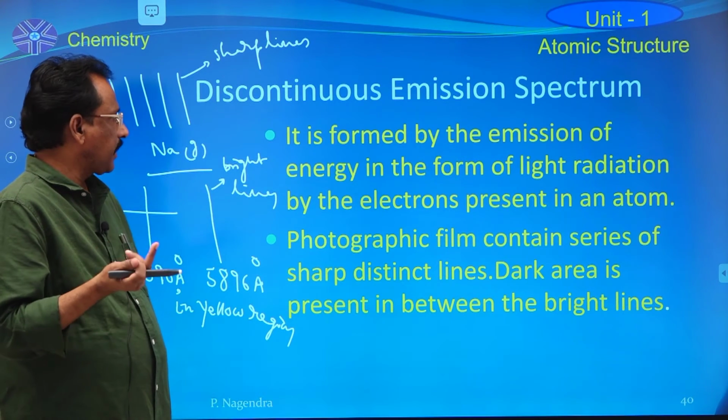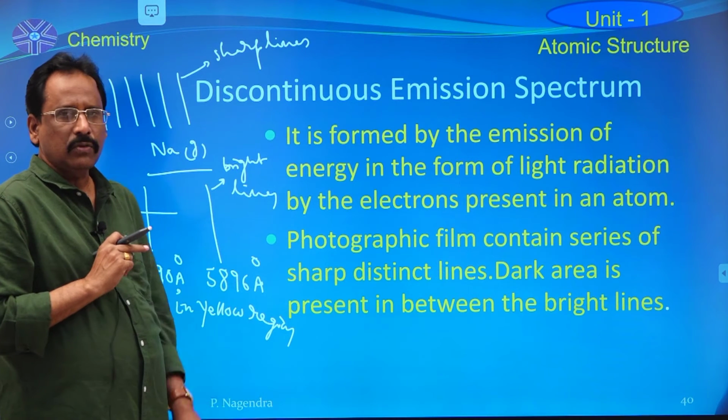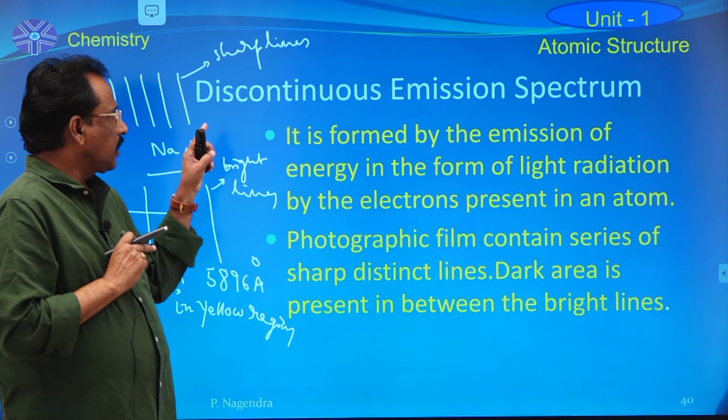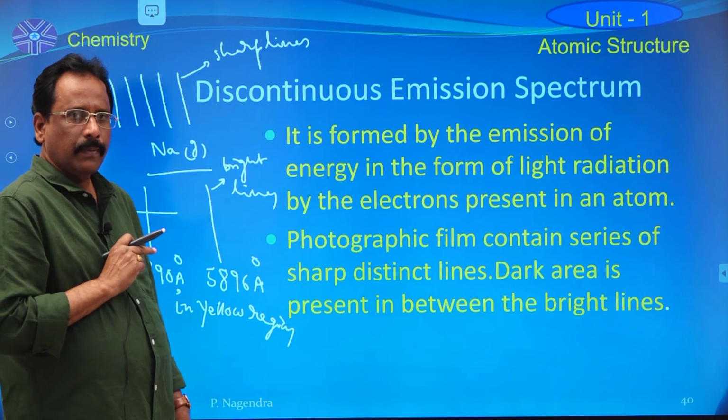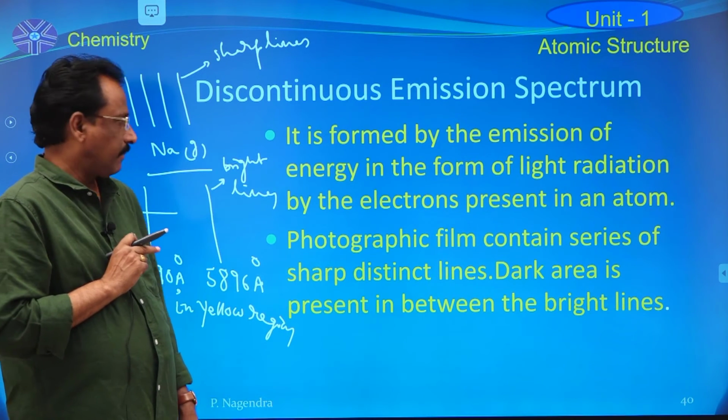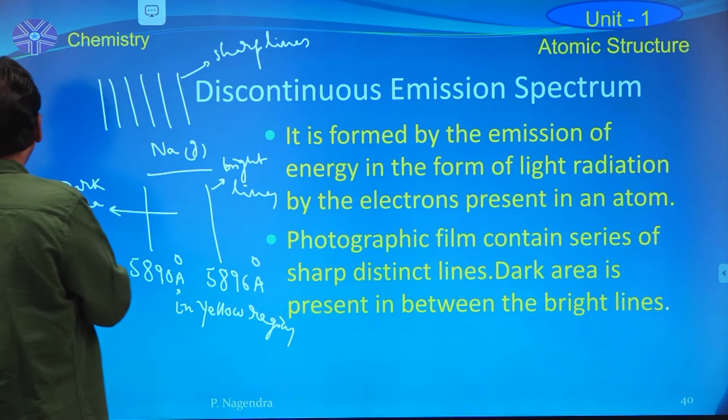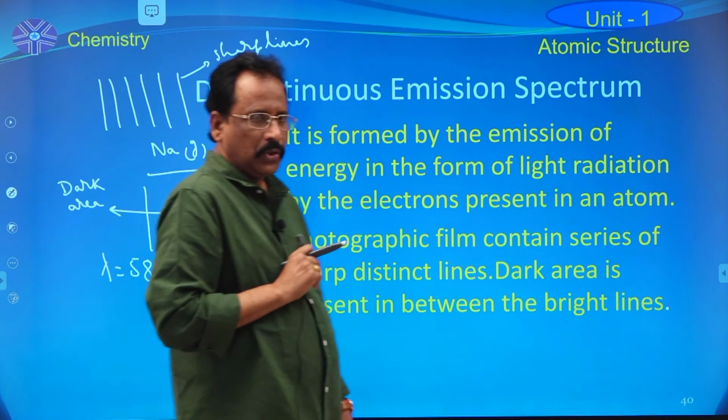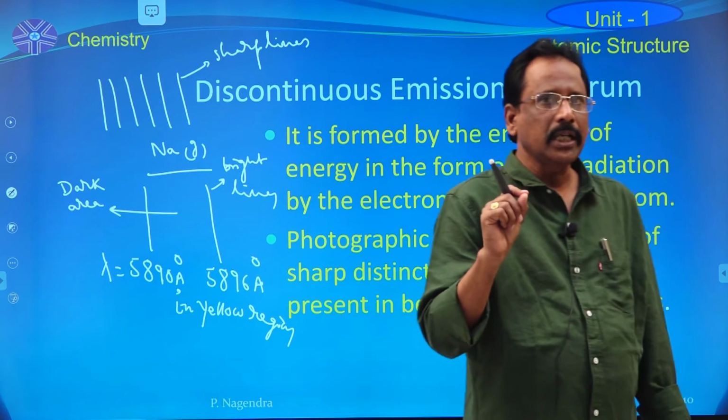So, atomic spectrum is nothing but discontinuous spectrum. Discontinuous spectrum is nothing but line spectrum. So, in this way atoms always produce discontinuous spectrum.